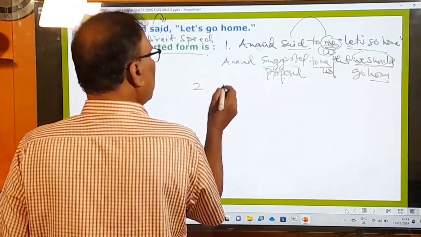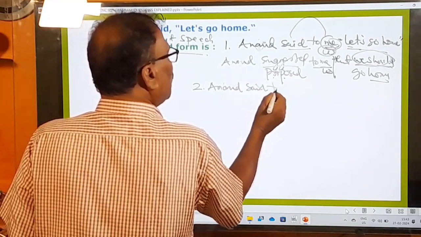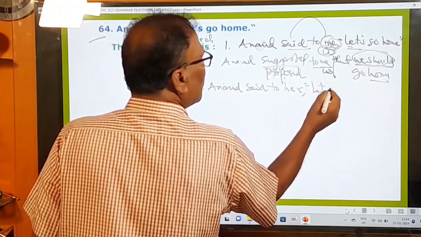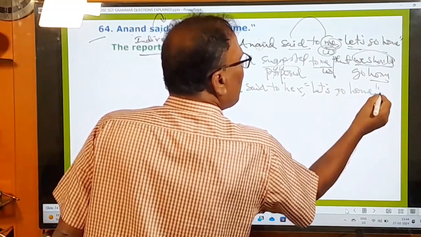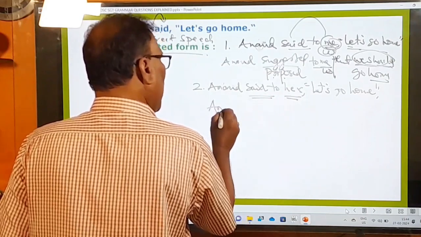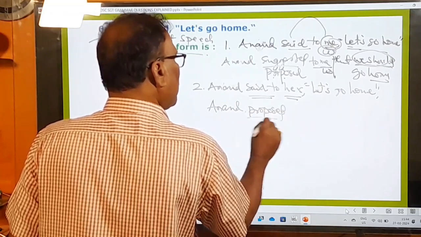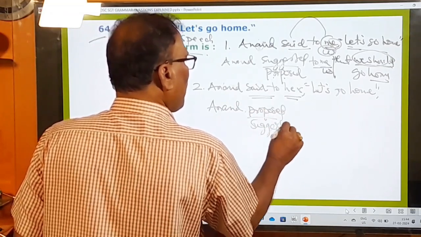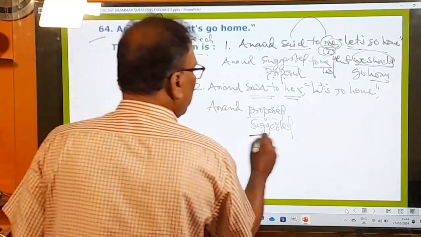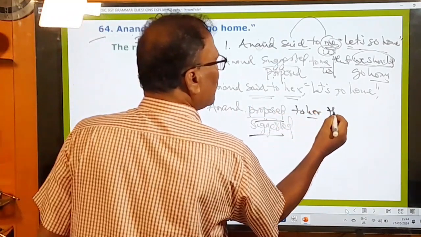Suppose there is a second situation. Anand said to him or said to her, "Let's go home." Suppose this sentence is there, after the reporting verb, her is the object. Then you have to say Anand proposed or suggested to her that.